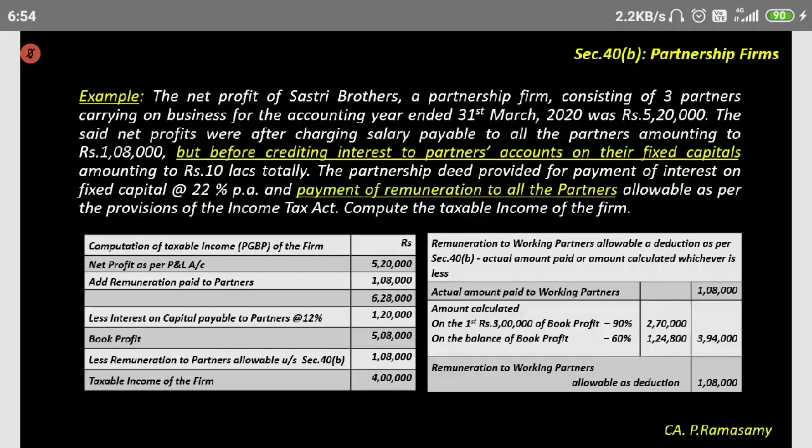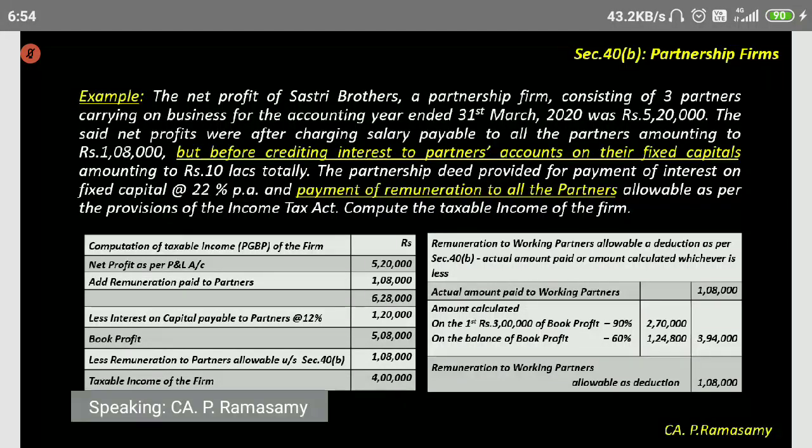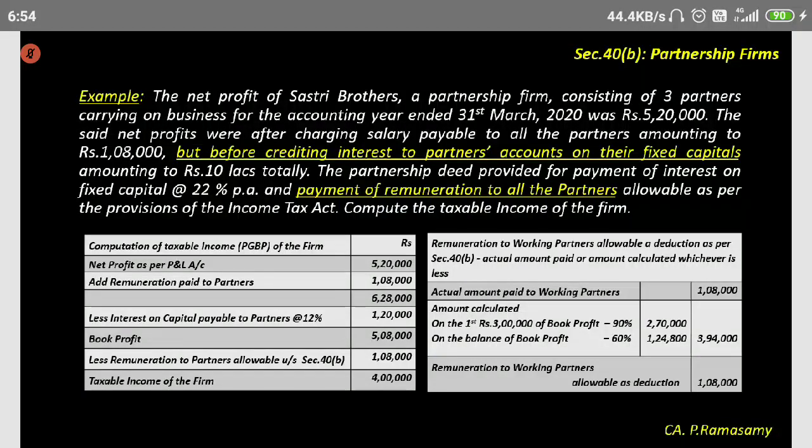Sharon says clear. Anybody's got any doubt? You can look at the example, try to understand. If you don't understand, I've just given a numerical example and how to calculate.